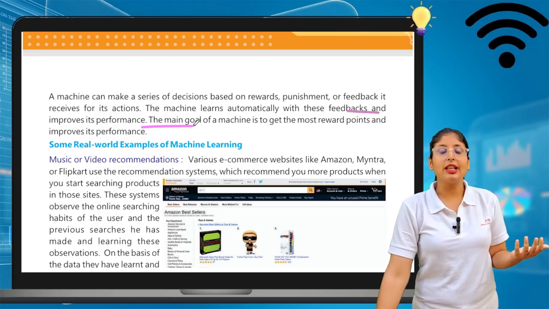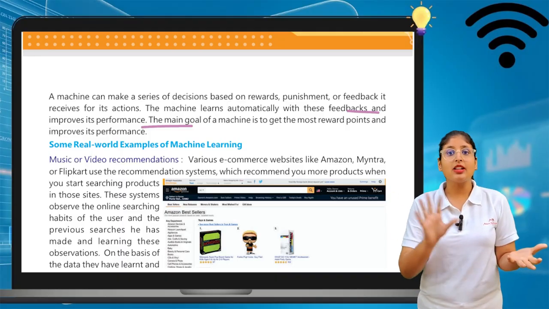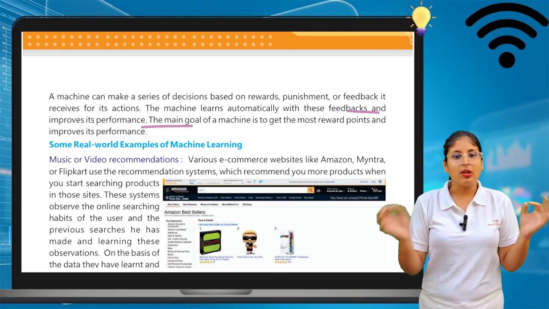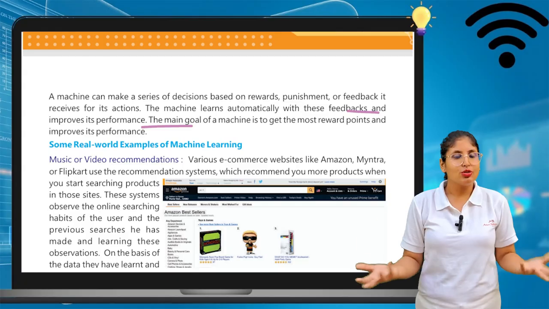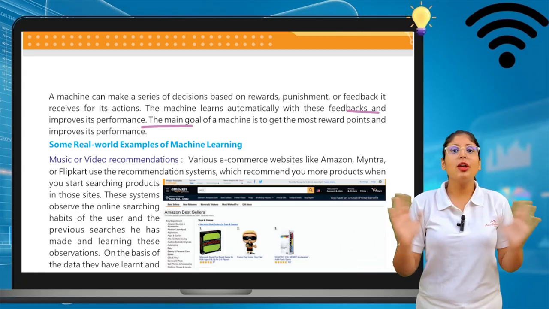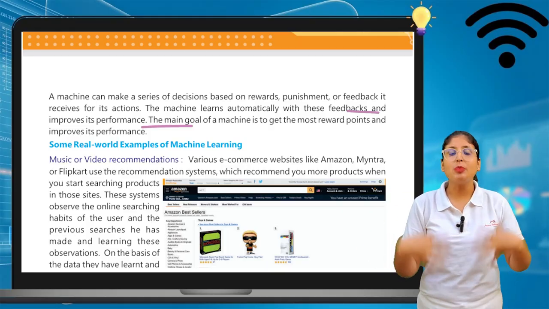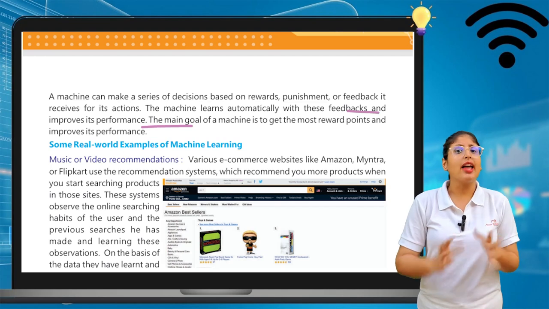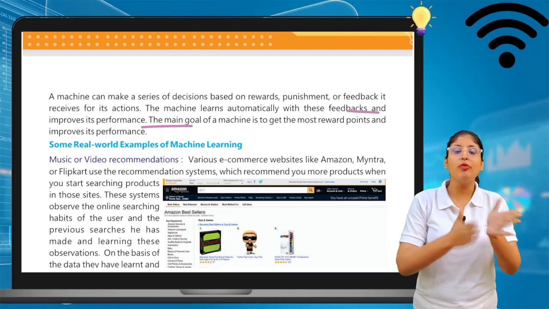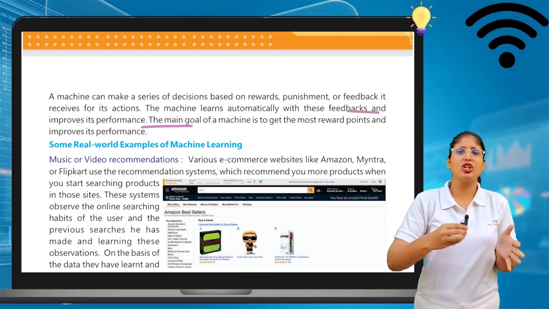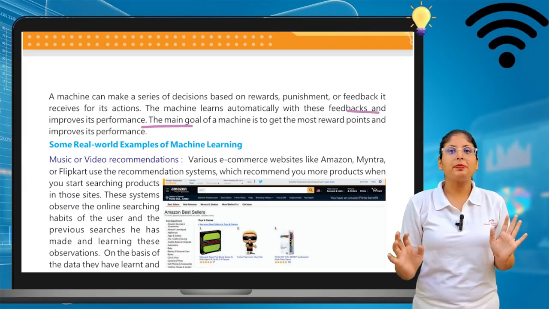If the machine gets positive feedback, that means the machine is doing good. If the machine gets negative feedback, that means the machine has to improve itself. So the main goal of the machine is to get the most reward points and improve its performance by getting feedback. This also applies to us. If someone gives me feedback, like I am a good teacher or I am not a good teacher, it changes me and I improve myself. If someone says you have to change this thing, I improve myself for that. So this is reinforcement learning.